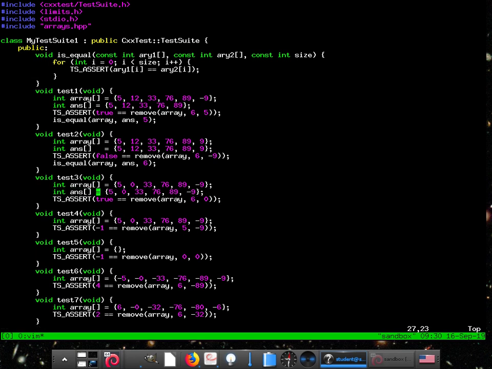Does the is equal function need to return a boolean? No, because it's just... yeah, there probably is a better name for this one. We could call it validate. How about that? That's a good catch. Validate is definitely a better word for it, so it validates that the answers are correct. So this time it should remove it, except for what's the answer going to be? Someone change it for me.